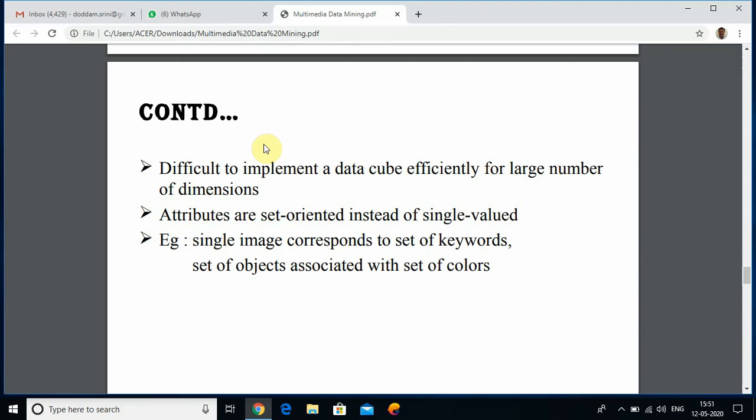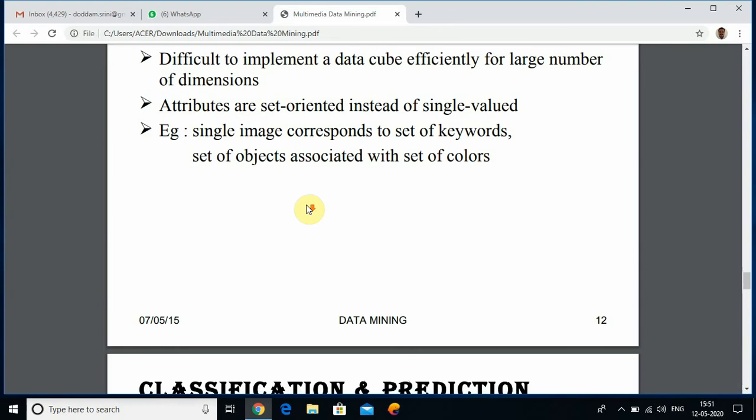It is difficult to implement a data cube efficiently for a larger number of dimensions. Attributes are set-oriented instead of single-valued. Example: a single image corresponds to a set of keywords, or a set of objects associated with a set of colors.